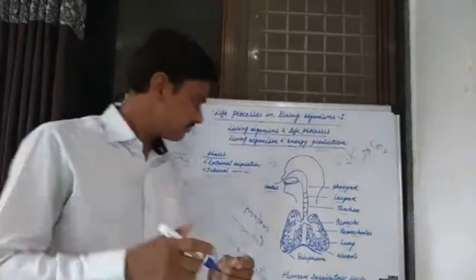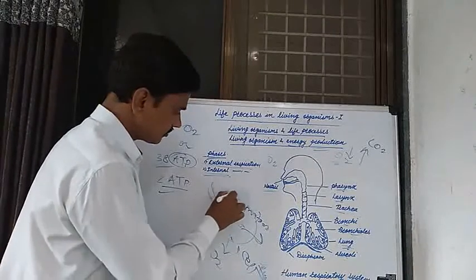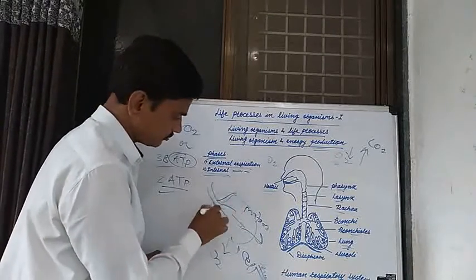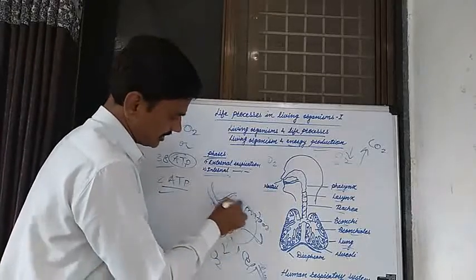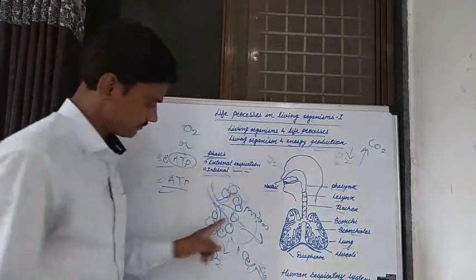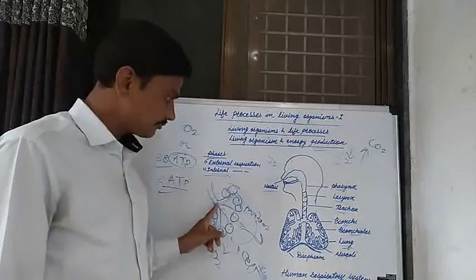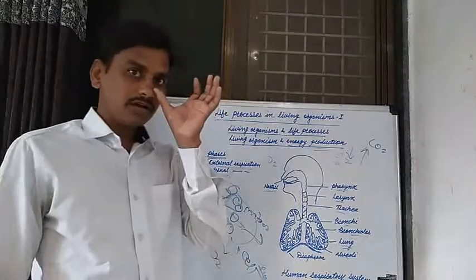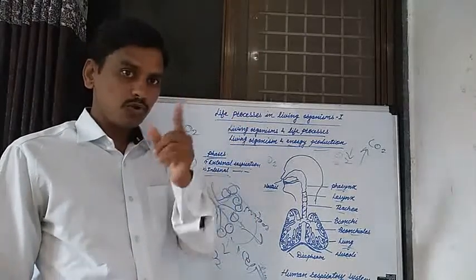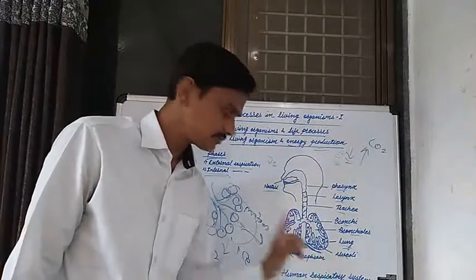At the apex of each bronchiole there are small globular structures, known as alveoli.